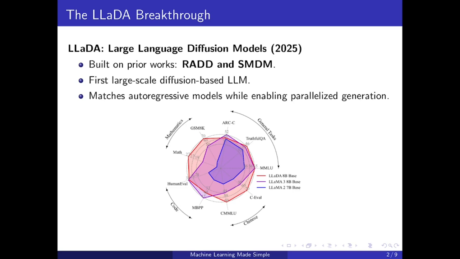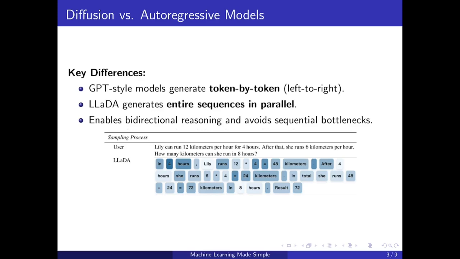These research models move beyond the traditional autoregressive models like GPT-4 and GPT. The result is a model which can match the performance of the best GPT-style system while allowing faster parallelized generation. Imagine the whole code being generated at once from a latent noisy description instead of going one token, one word by one word. But to understand why this is such a big deal, we first need to look at how diffusion models differ from the traditional transformers.